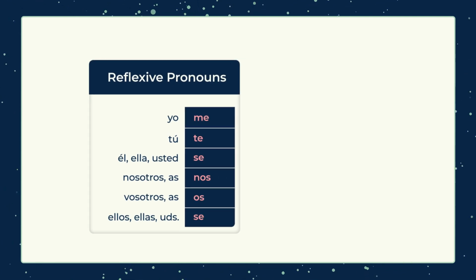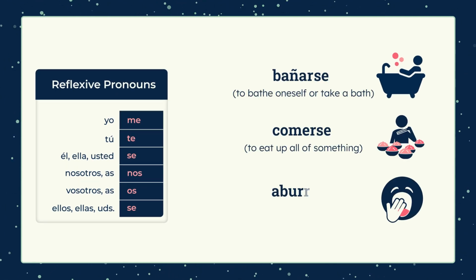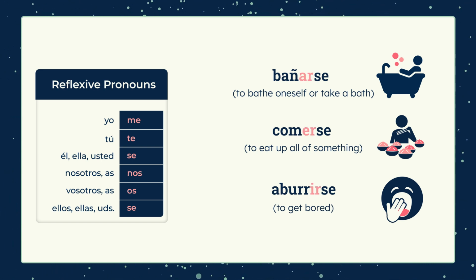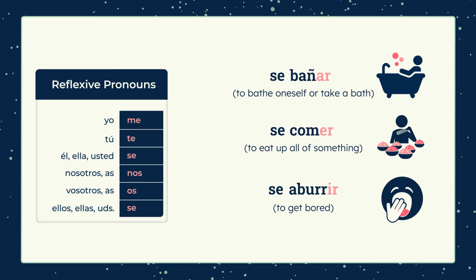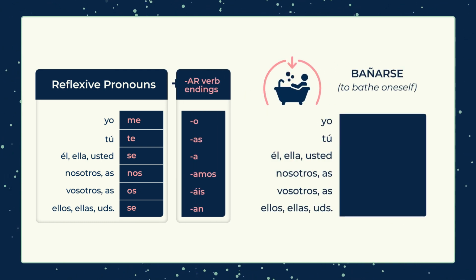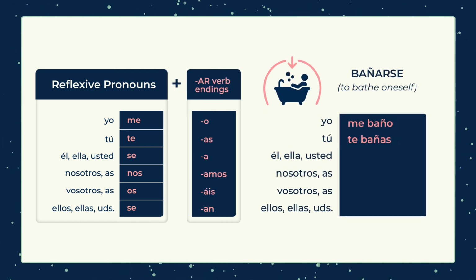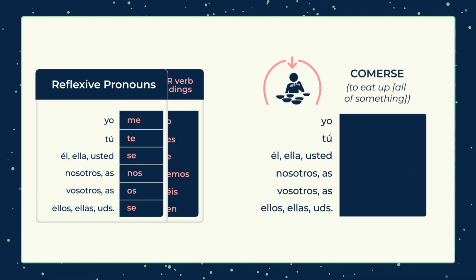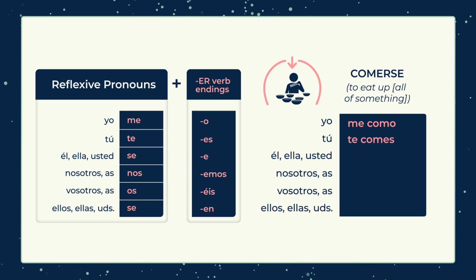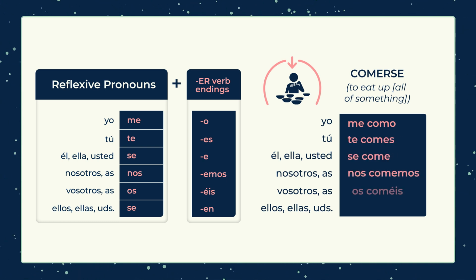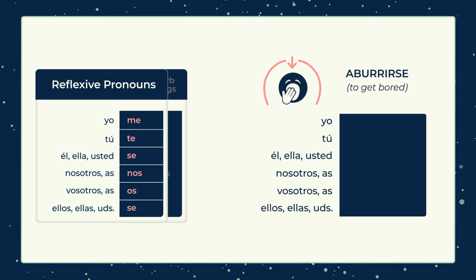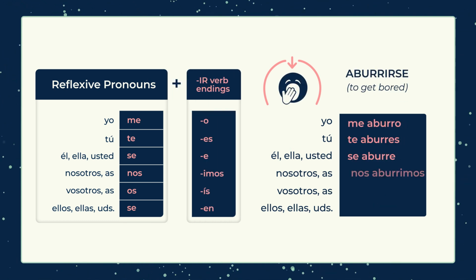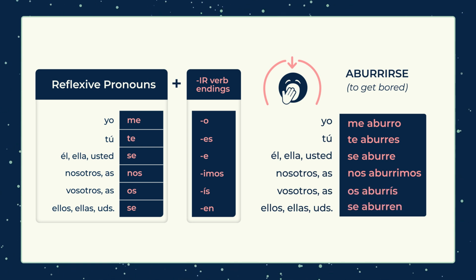Let's look at how reflexive verbs are conjugated using bañarse, comerse, and aburrirse. These follow rules of regular verb endings from the last lesson. We just add the correct reflexive pronoun in front. Bañarse becomes me baño, te bañas, se baña, nos bañamos, os bañáis, se bañan. Comerse becomes me como, te comes, se come, nos comemos, os coméis, se comen. And aburrirse becomes me aburro, te aburres, se aburre, nos aburrimos, os aburrís, se aburren.